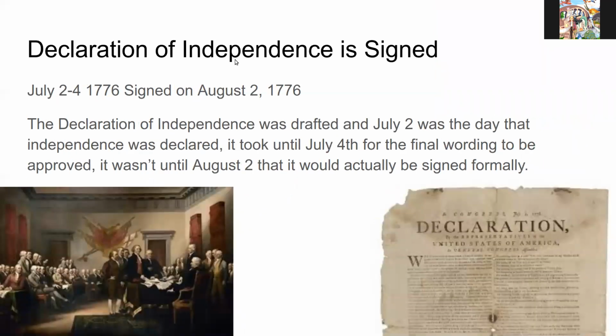The Declaration of Independence is signed July 2nd to 4th, or 1776, and it was officially signed on August 2nd, 1776. The Declaration of Independence was drafted, and July 2nd was the day that independence was declared. It took until July 4th for the final wording to be approved for the declaration, but it wasn't until August 2nd that it was actually signed formally.